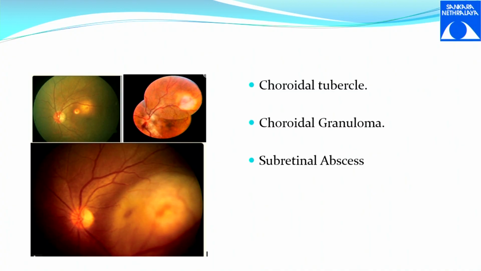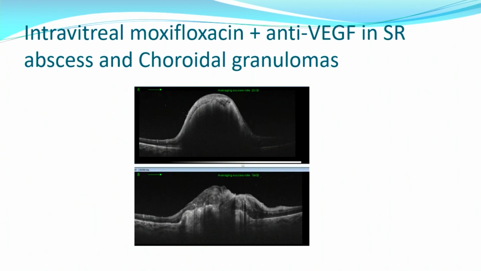So this is the gradual progression of a lesion. You need not have all of these in the same patient, but we can say it is a sequence in which it can progress if you don't treat it and if it worsens. So this is a subretinal abscess, or a large choroidal granuloma with subretinal fluid, on an OCT.